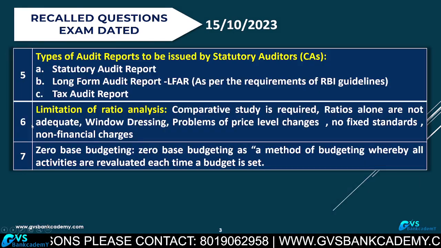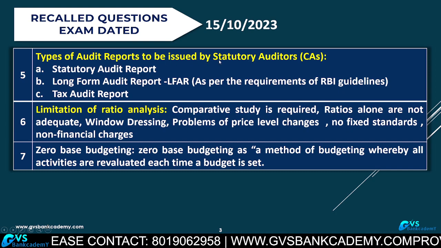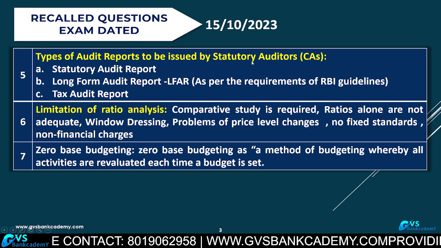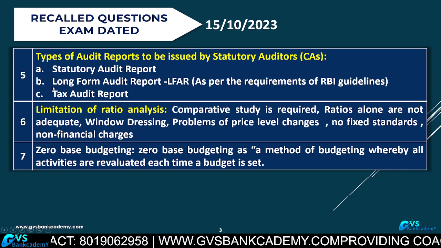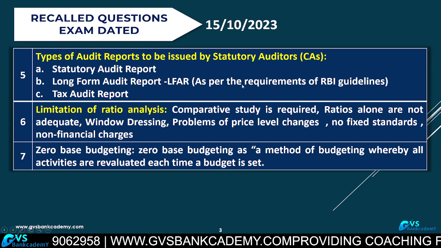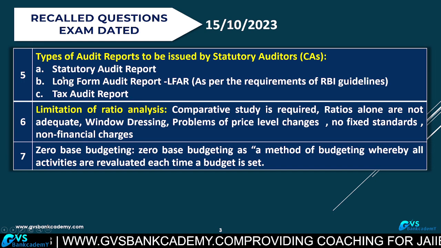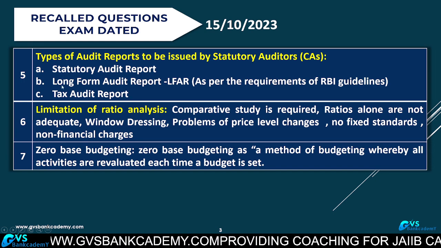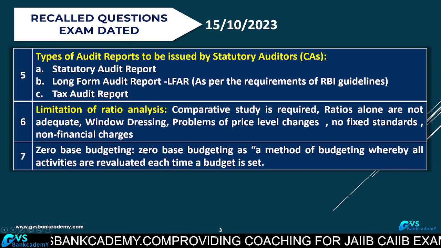Now question number 5. Types of audit reports to be issued by statutory auditors of the branches. What is a statutory audit report? Then the long form audit report, LFAR, long form as per RBI guidelines, and the tax audit report. Three reports are used: one is the statutory audit report, second the LFAR, long form audit report, and third the tax audit report.